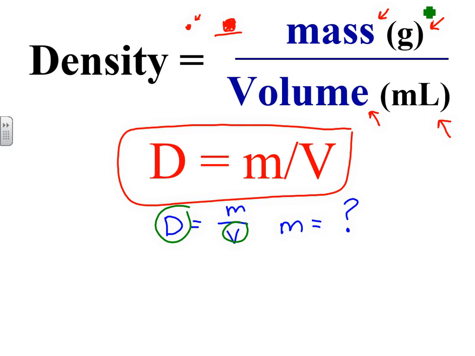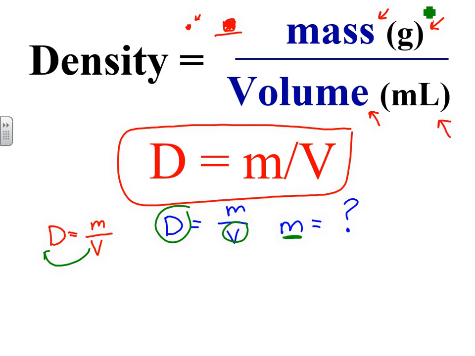And the answer is from math, or from algebra. We have density is mass over volume. The rule is if you want to move volume to the other side, which is what we want to do, because I want to solve for mass, I want to have mass by itself, you do the opposite of what's being done now.